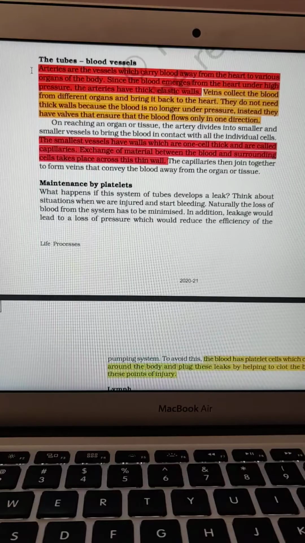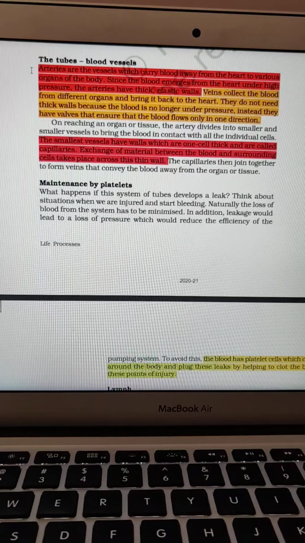When we talk about arteries, sometimes the question comes, name the largest artery in your body. So the name of the largest artery is what? The aorta. Aorta is the largest artery. This aorta is further divided into fine tubes which are called as what? The arteries.